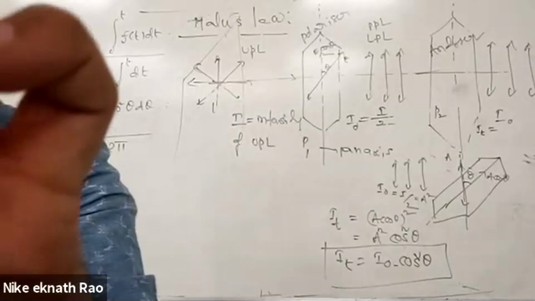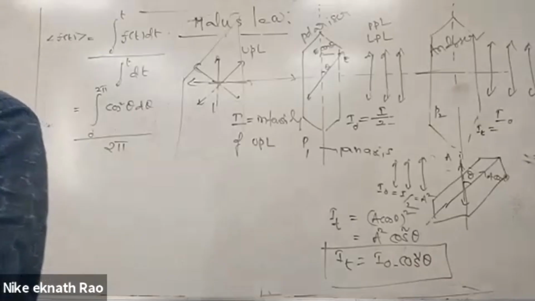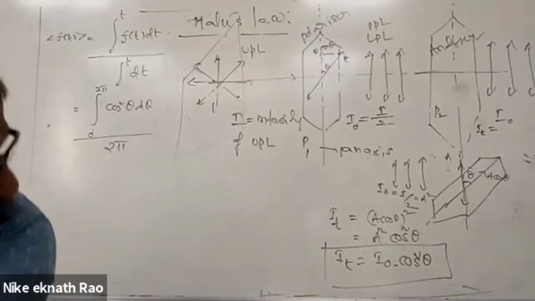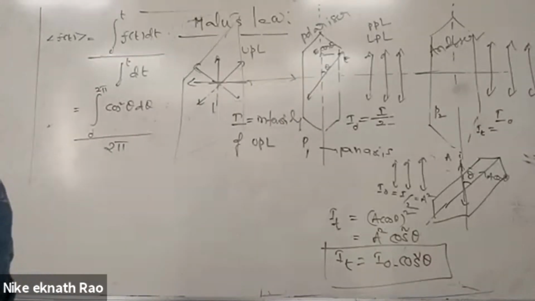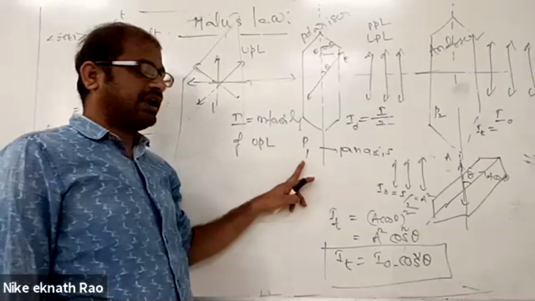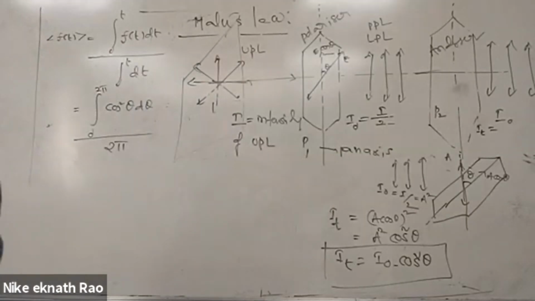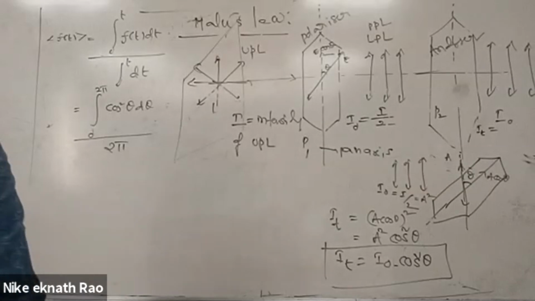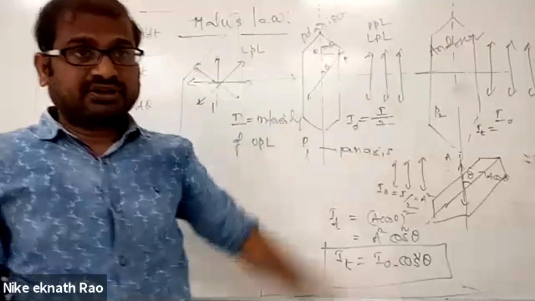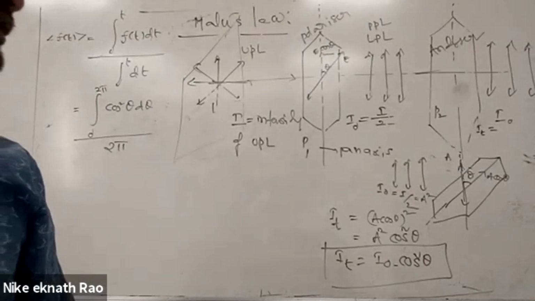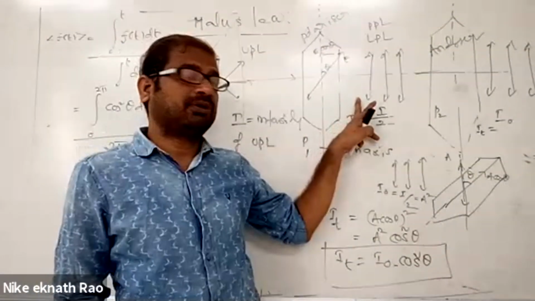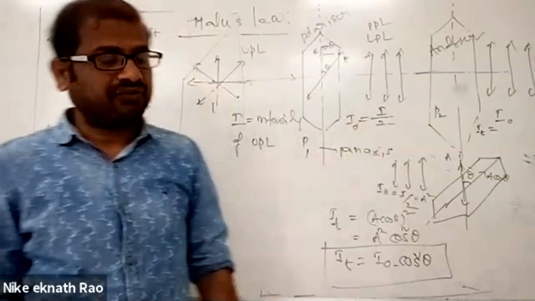Malus law. When an unpolarized light of intensity I, capital I, is passed through a polarizer P1, the transmitted light, which is plane polarized, will have intensity, how much?